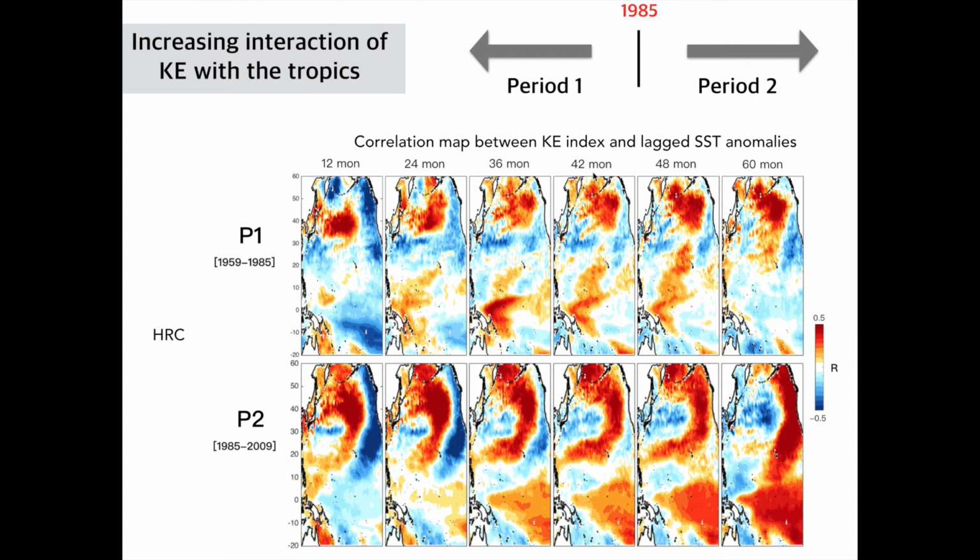More importantly, this coupling seems to have been enhanced over time. We can see that during the recent period after 1985, the KE SST progression to the mature phase of the PMM and the Central Pacific ENSO is much more clearly represented, with larger amplitude than that of the earlier period.